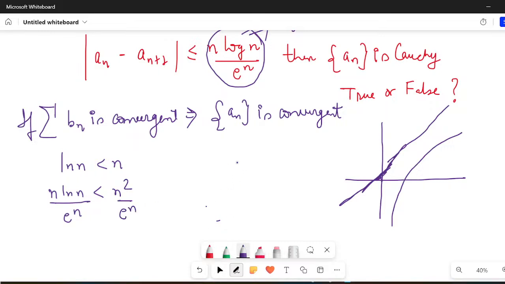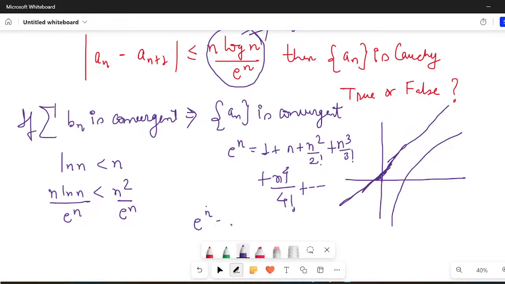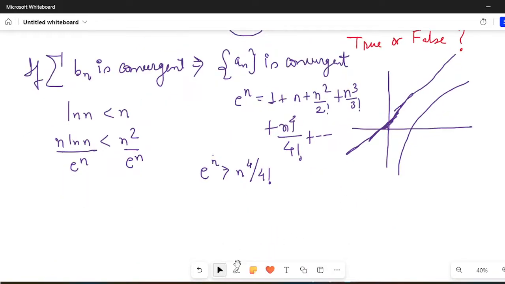I just stated a few minutes before that if I write e raised to power n as 1 plus n plus n square upon 2 factorial plus n cube upon 3 factorial plus n raised to power 4 upon 4 factorial and so on, then just think about this. All terms are positive. Can I not write that e raised to power n would be greater than n to the power 4 upon 4 factorial?